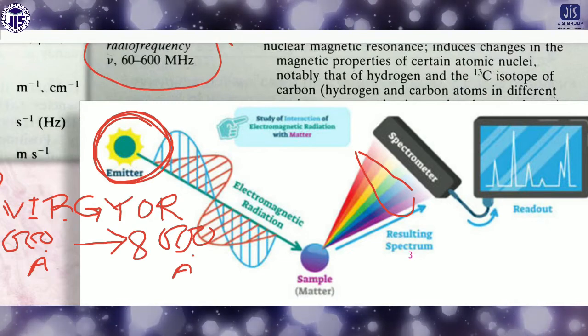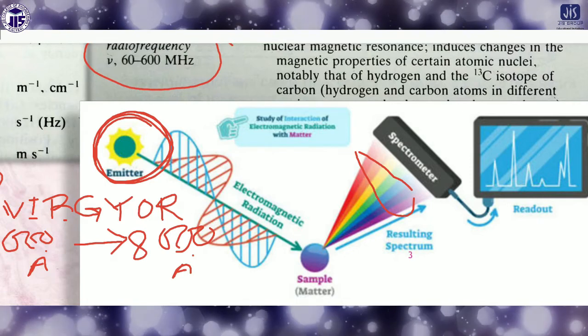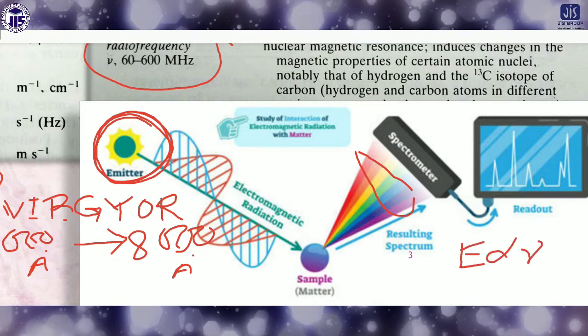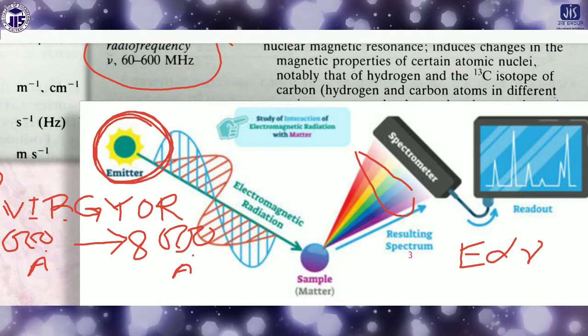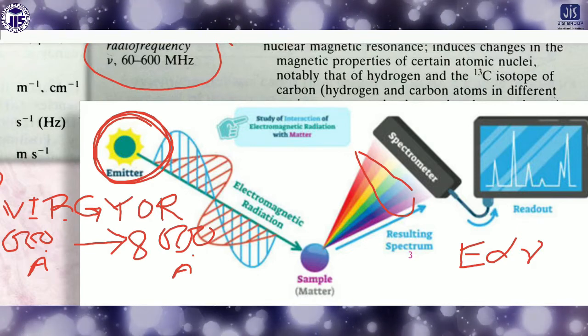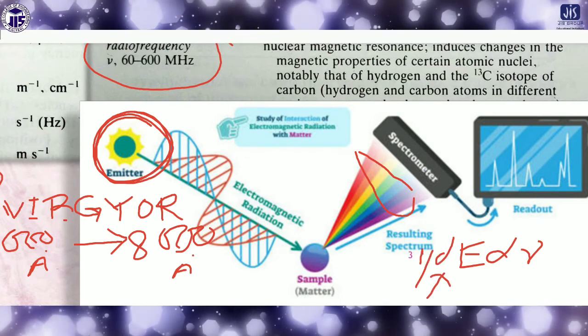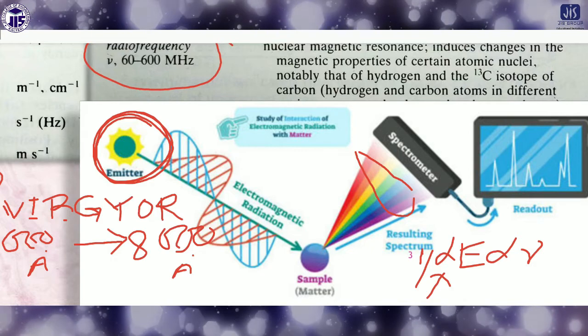In this way wavelength increases, and I already told you the relationship between wavelength and nu, the frequency: it is inversely proportional. That means if wavelength increases, then nu decreases. Again you know that E is proportional to nu, so if nu increases then E increases, and if nu decreases then E decreases. So lambda, or 1 by lambda, is proportional to E. If lambda increases, then frequency or energy will obviously decrease.